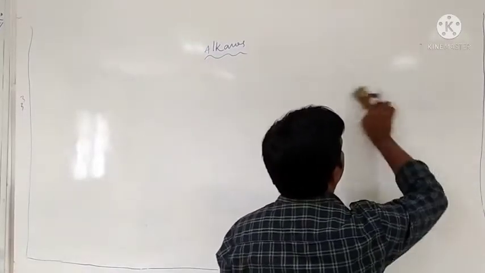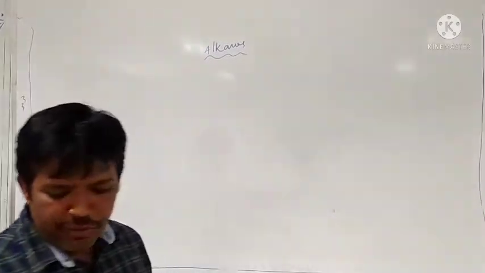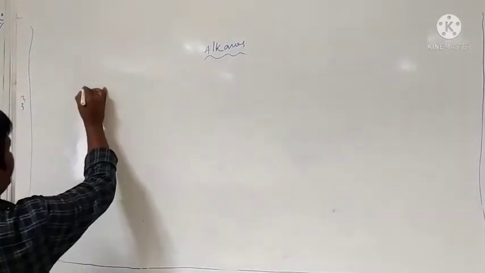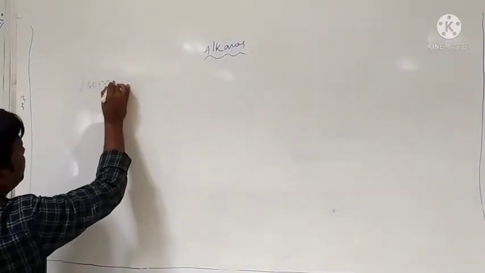Okay, then we go for another topic, that is isomerism. What is meant by isomerism?